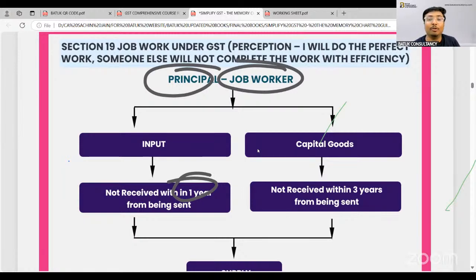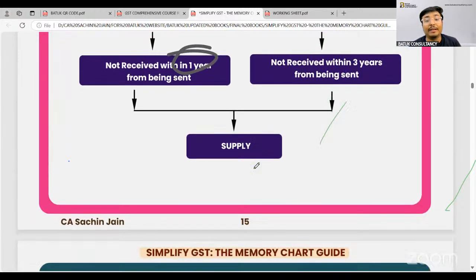Second, in case of capital goods, if the principal has provided any capital goods to the job worker, in that case the same should be brought back within 3 years, otherwise the same will be treated as supply. So this concept is also very, very important, which we need to keep in our mind.